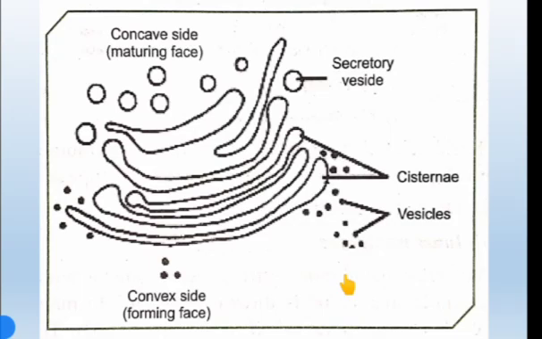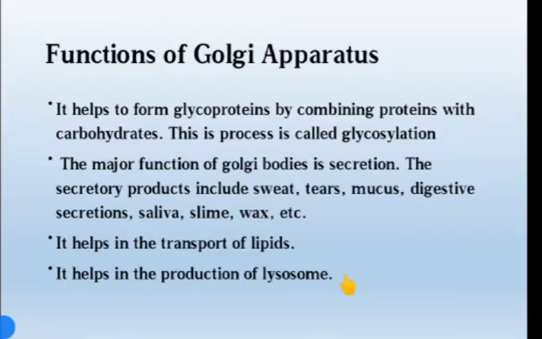Then the functions of the Golgi apparatus are: first, it helps to form glycoproteins by combining proteins with carbohydrates. This process is called glycosylation.